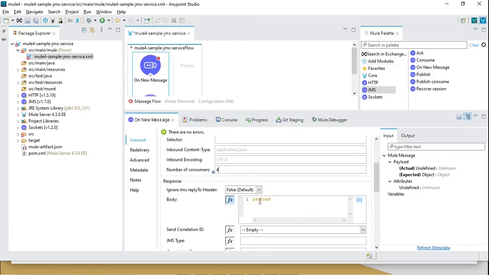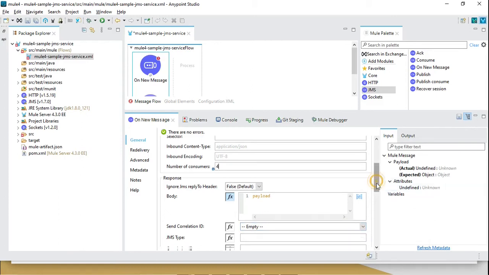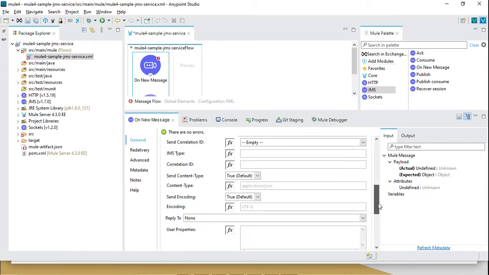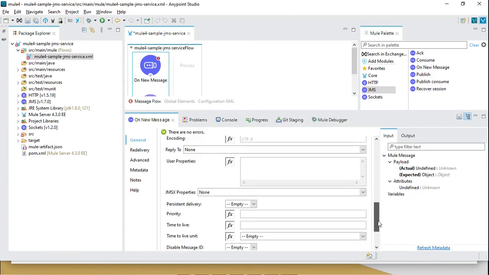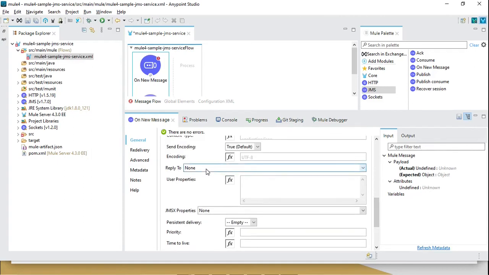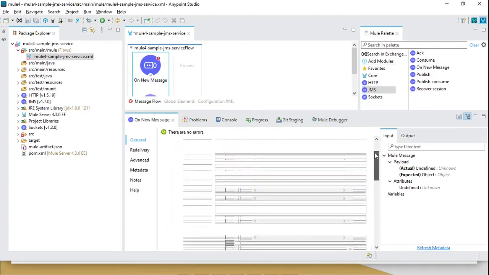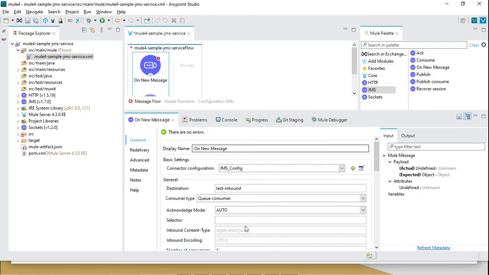Response. At this moment I will leave it simple, I will leave the default, but depending on your requirement you can configure all of this. And there is one more property, reply to. You can also configure reply to, so that while receiving the message, on successful processing you can reply to any of the target queues. That's also a property you can choose. So I kept everything optional. I only selected the auto acknowledgement mode at this moment.